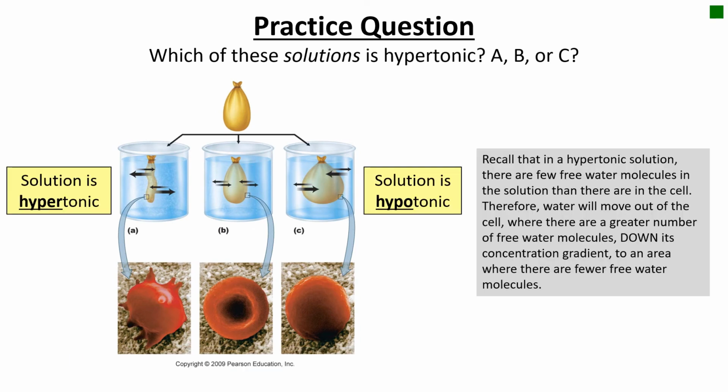Recall that in a hypertonic solution, there are fewer free water molecules in the solution than there are in the cell. Therefore, water will move out of the cell where there are a greater number of free water molecules, down its concentration gradient to an area where there are fewer free water molecules.